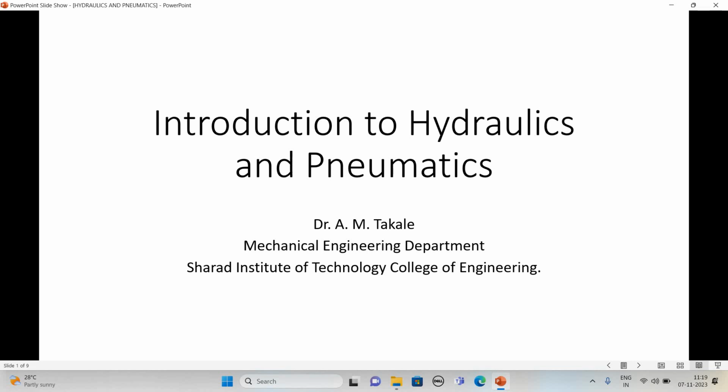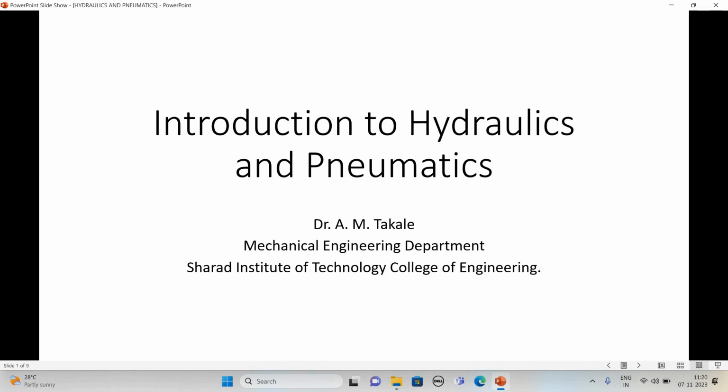The main difference between hydraulics and pneumatics is that in hydraulics we use oil as a working media, whereas in pneumatics we use air as a working media. Hydraulic systems are used where high pressure or high forces are required, like punching and blanking.